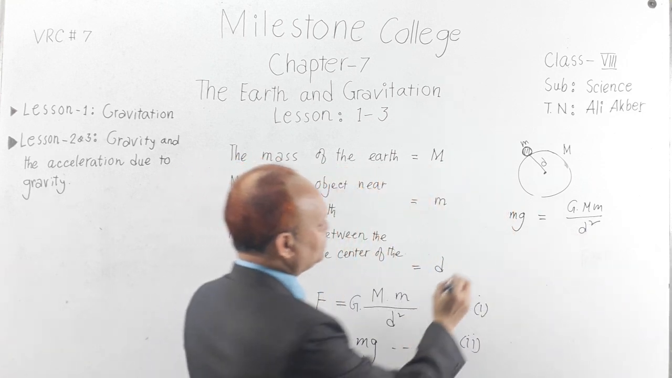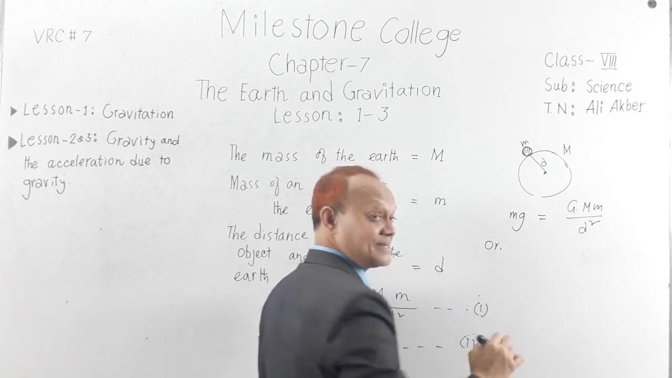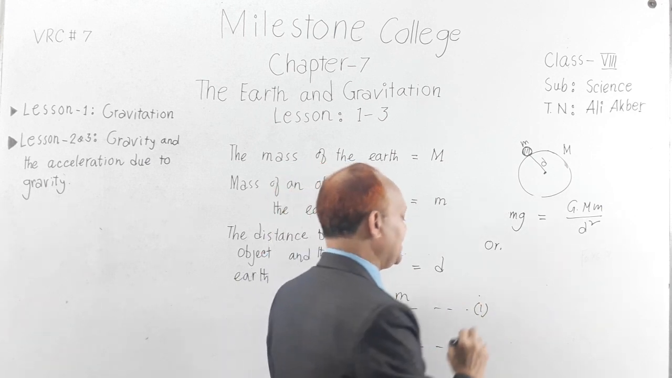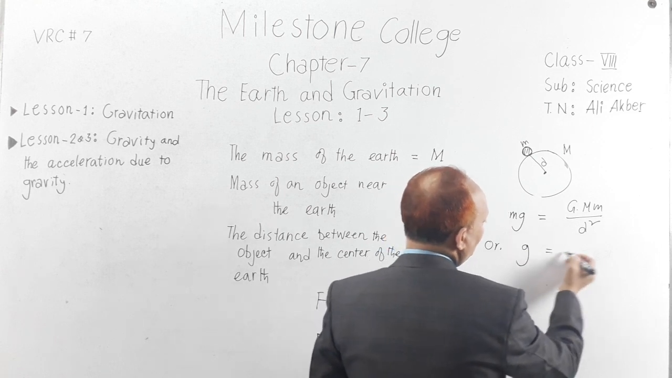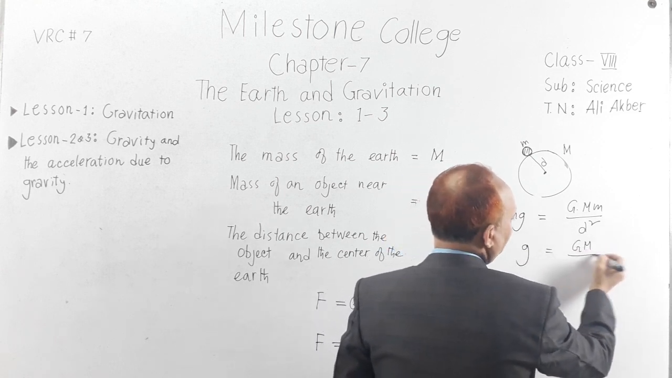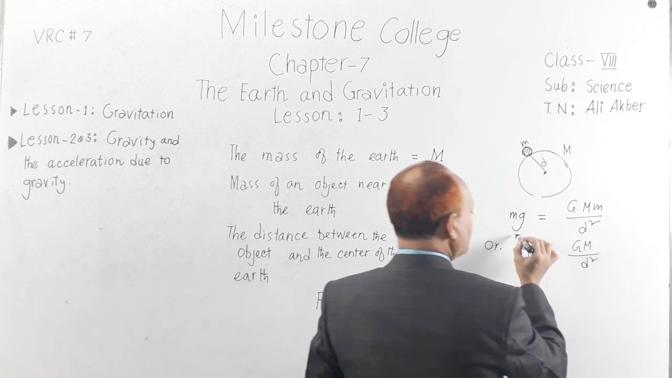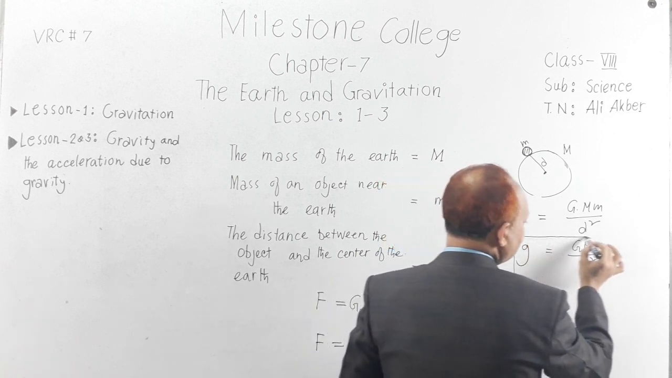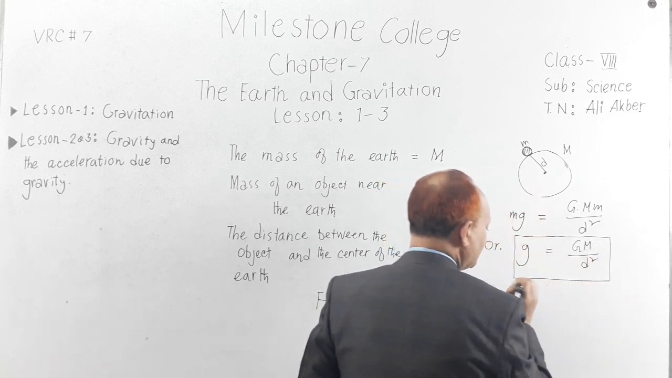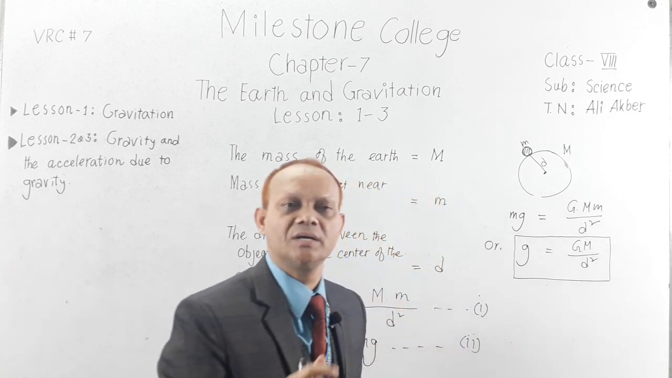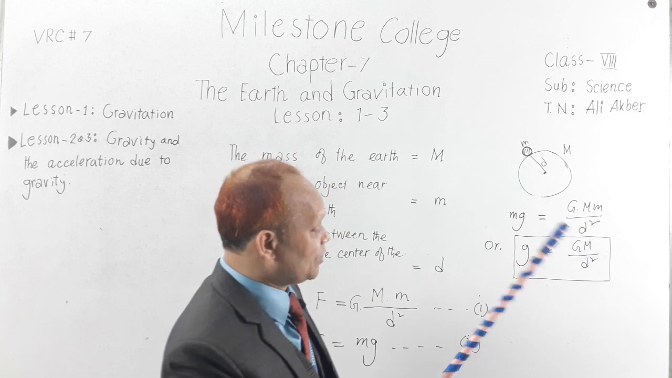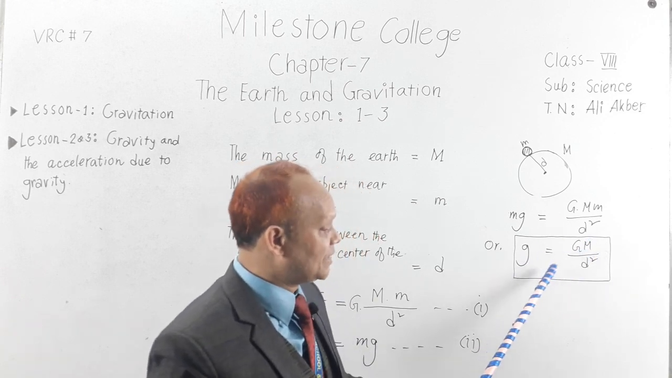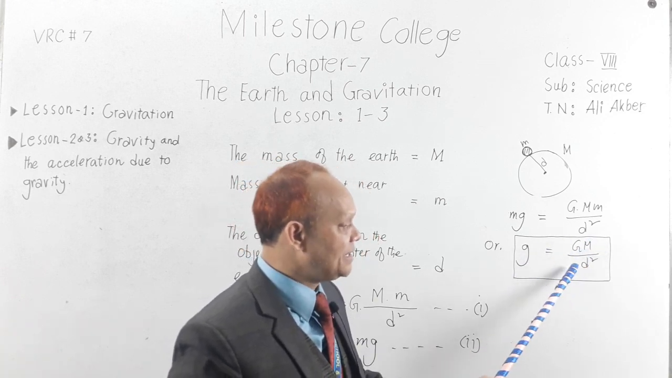Now you see, as it's an equation, from both sides you can cancel m. So g equal to GM by D square. So my dear students, this is the equation for g, that is for acceleration due to gravity. Here from this equation you see g equal to GM by D square.